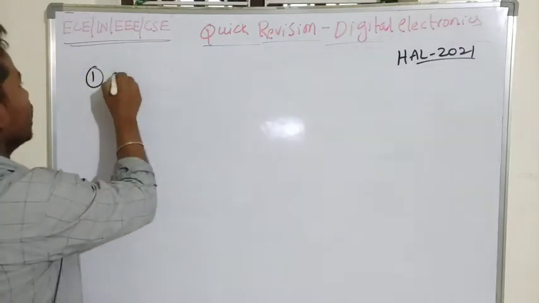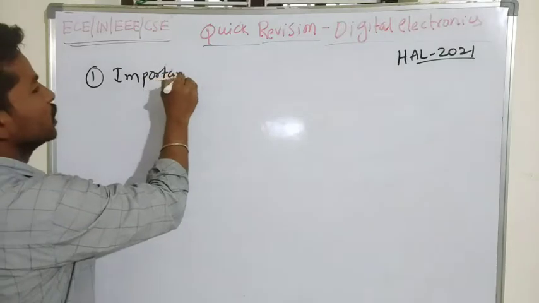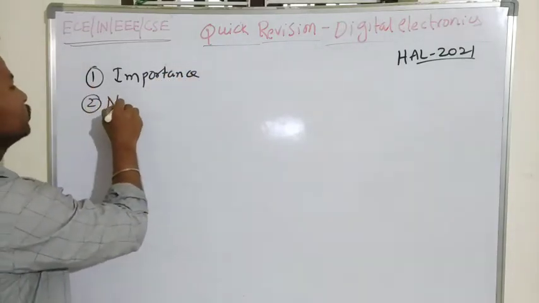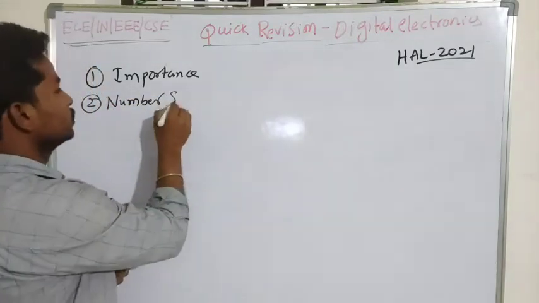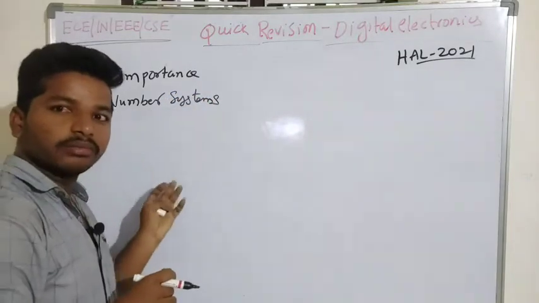We will initially start with the importance of digital electronics, and then number systems, where we will introduce a few number systems and learn the conversion from one number system to another.